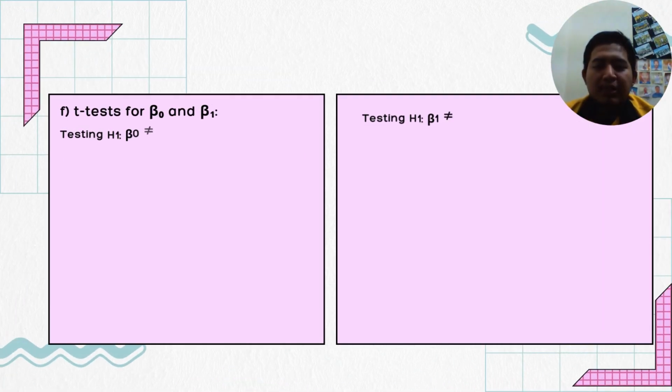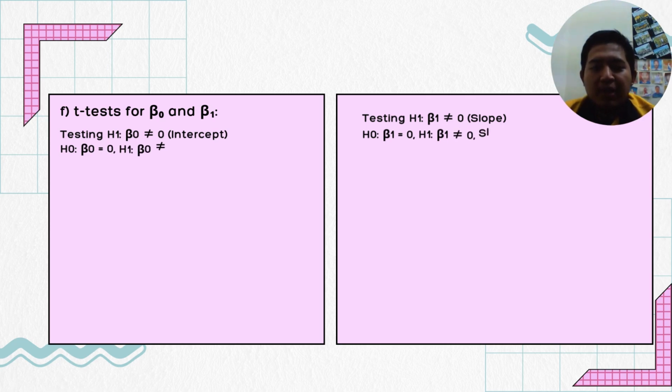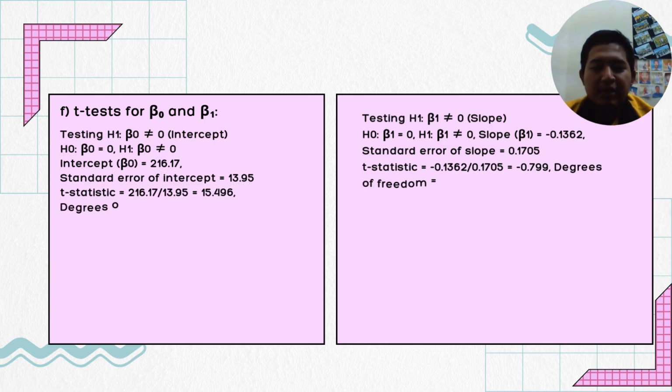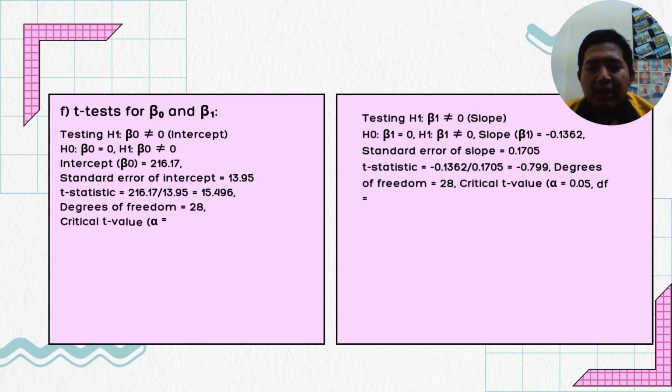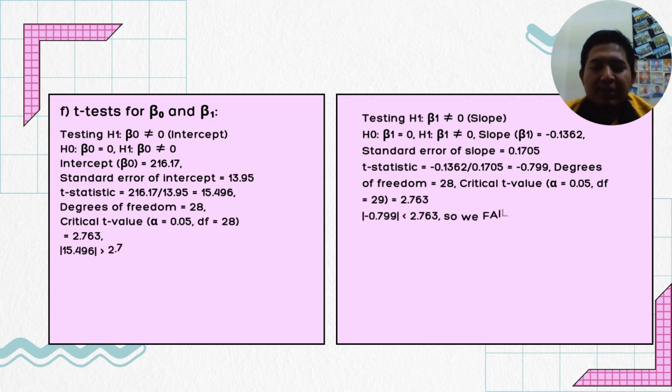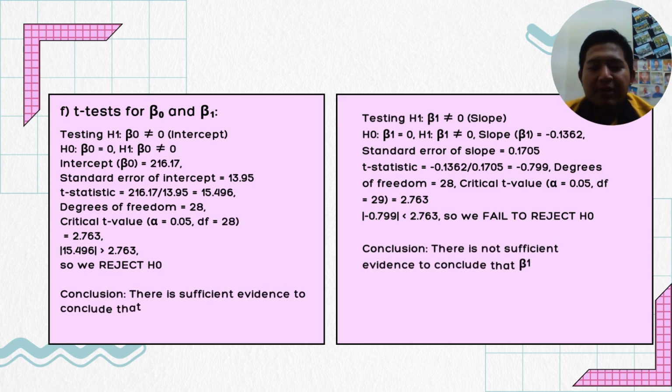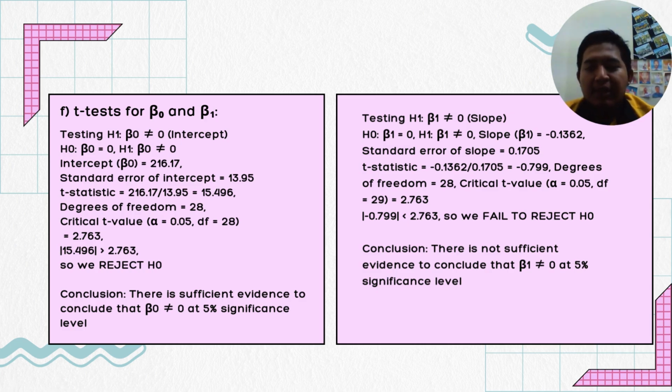So we move to the t-test for B0 and B1. First, we got the intercept value B0, which is 216.17, and its standard error of intercept is 13.95. For this statistic, we got the intercept divided by the standard error of intercept, and we got 15.496. Next, we move to the critical value, where alpha equals 0.005 and degrees of freedom is 28.